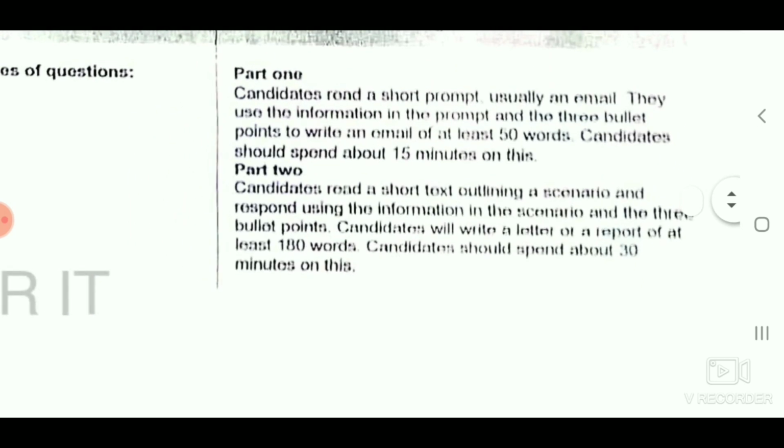Briefly, now I tell you that the writing test contains 2 parts. Part 1 is for 15 minutes and you have to write at least 50 words. In part 2, you are given 30 minutes of time and you are to write at least 180 words in this test.